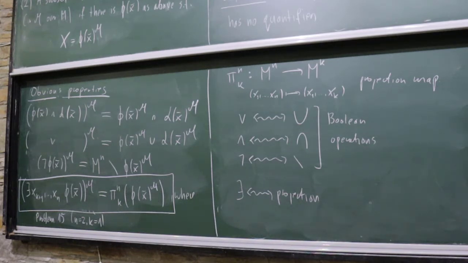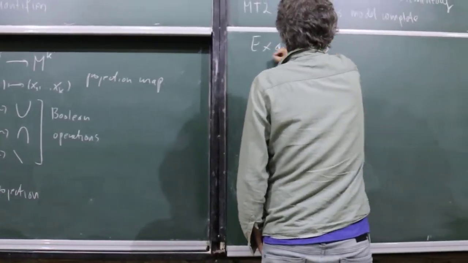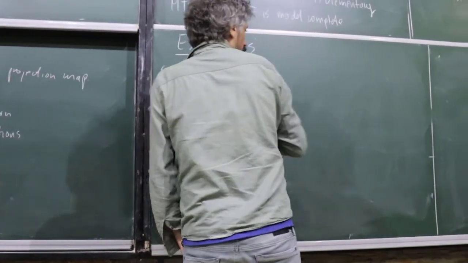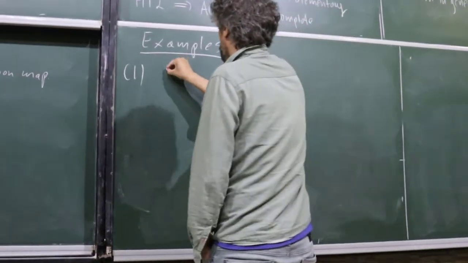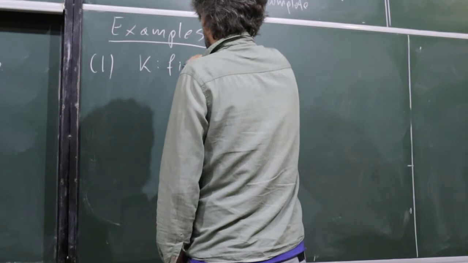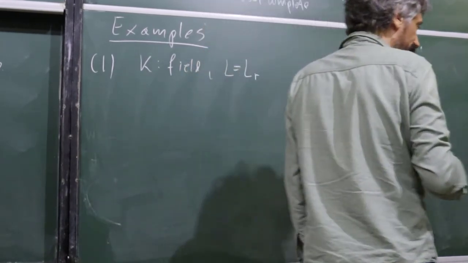Okay, so examples. So at least about fields. So first, K is any field so far. L is the language of rings.